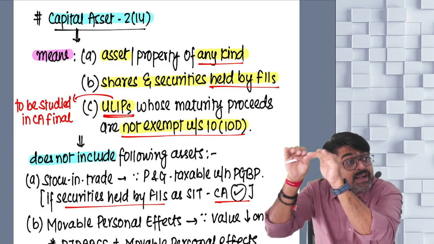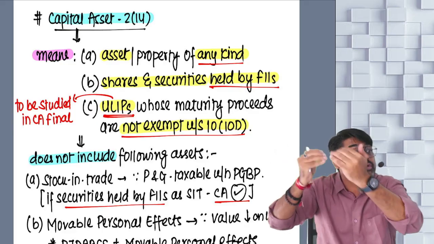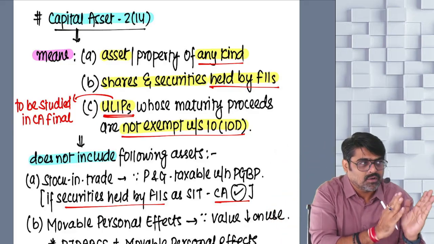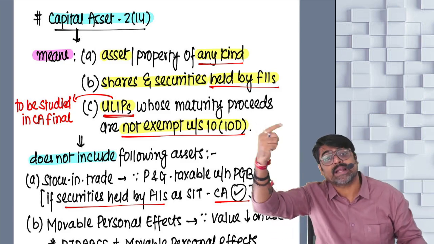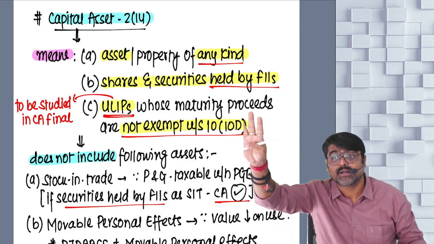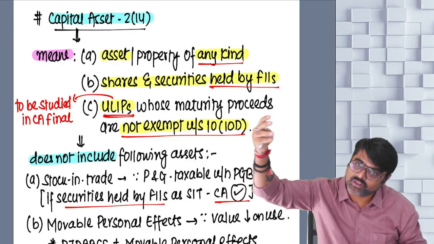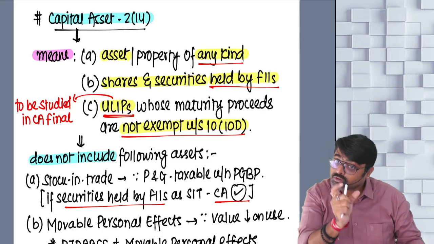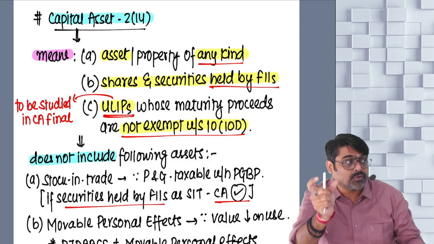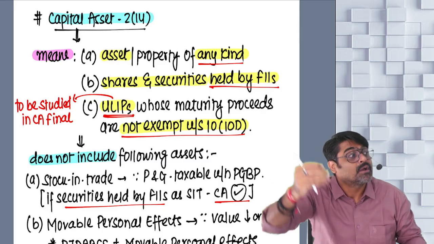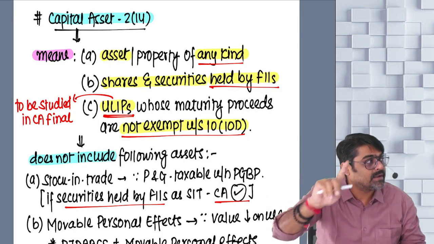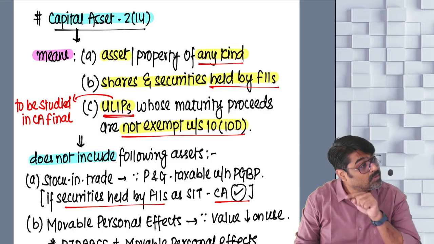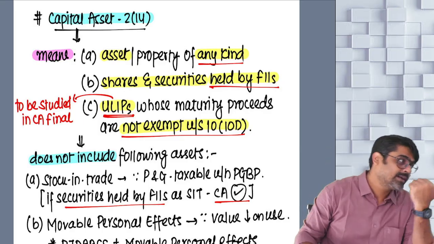Capital gain, which is hidden in that maturity proceeds, which we want to charge under the head capital gain. So the first amendment they brought in 10(10D), where they said that all types of insurance policies, when you get maturity proceeds, that will be exempt. But on certain specific types of unit linked insurance plans, whenever the maturity proceeds come, they will not be exempt. Why?